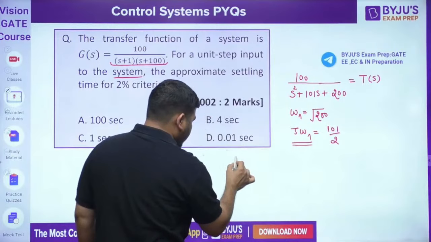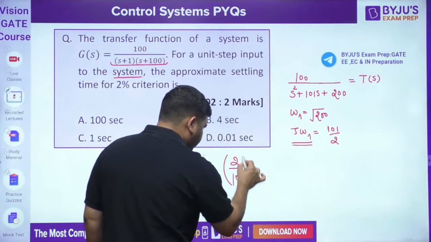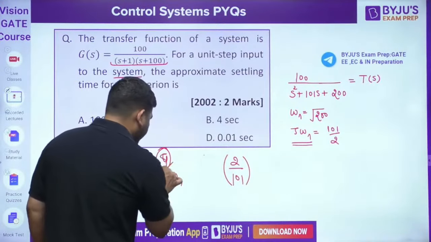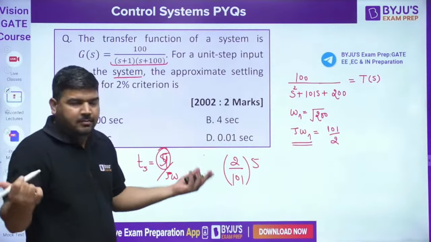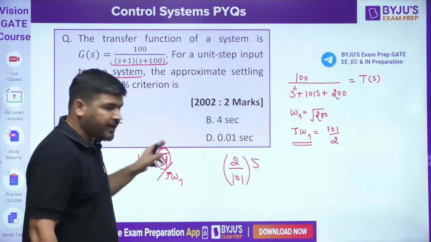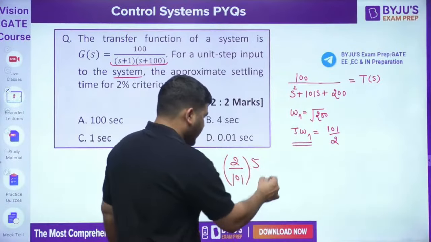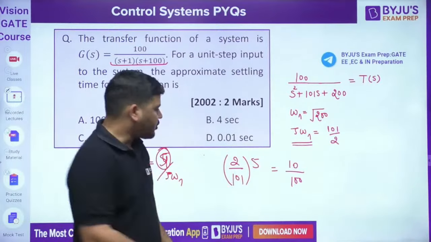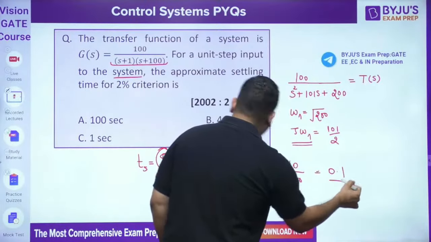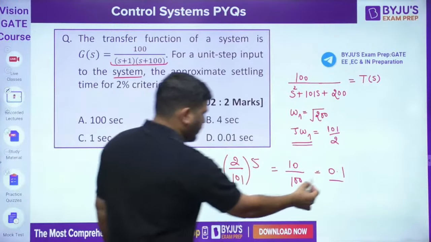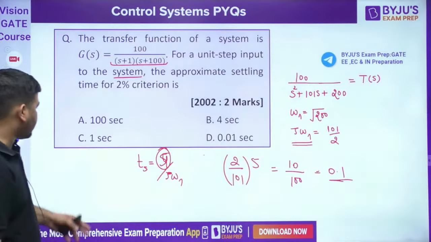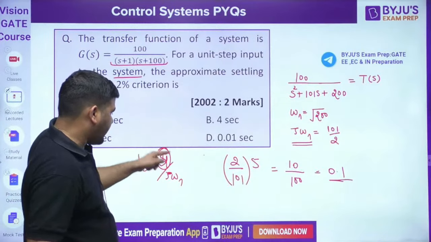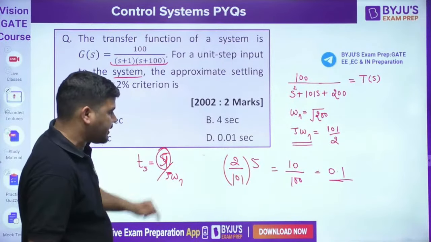If I revert it, it will become 2 by 101 into this factor, 4 or 5, I don't know. Let's take it 5, 5 by zeta omega n. Even 4 you can take, it's an approximate formula. So 5 by zeta omega n will become 10 divided by 101, approximately 10 by 100. So it will become 0.1. So the answer is almost 0.1 second, but the answer is not given. 0.1 second is not provided. For simple calculation, I have taken 5 by zeta omega n.